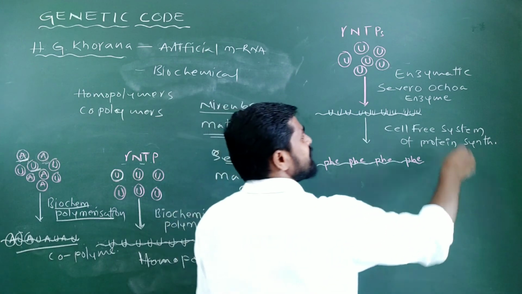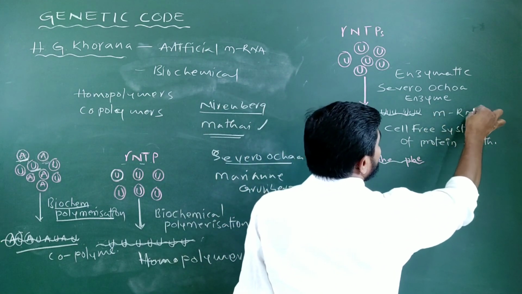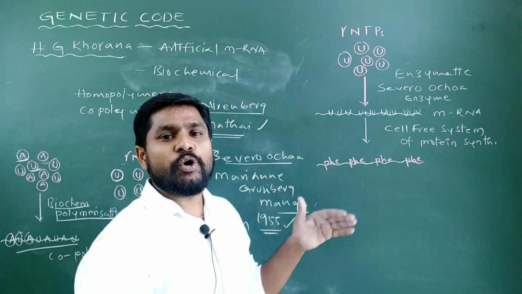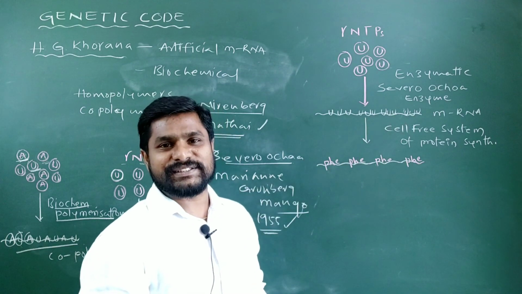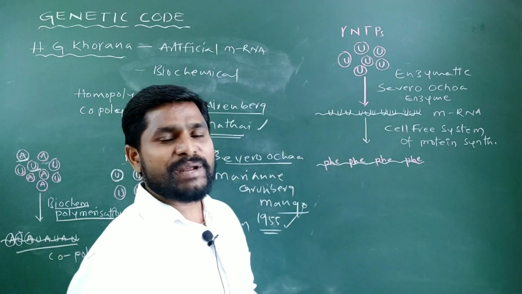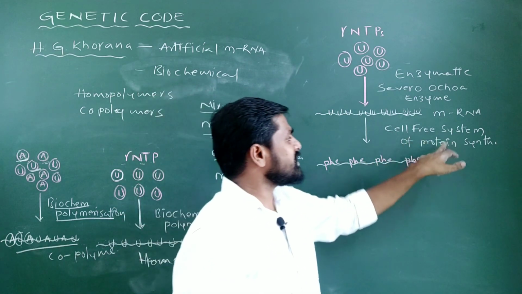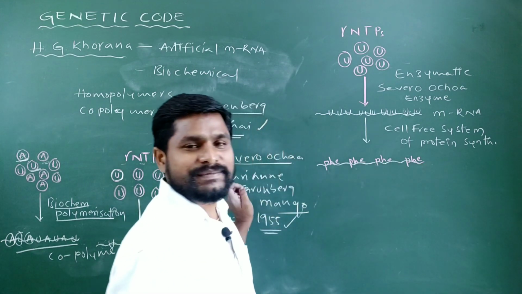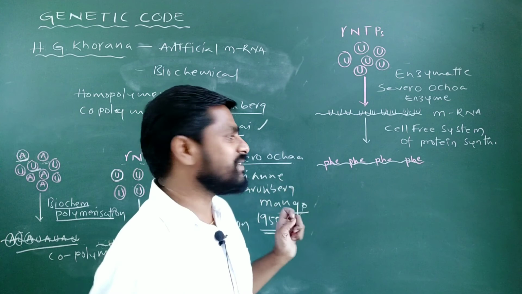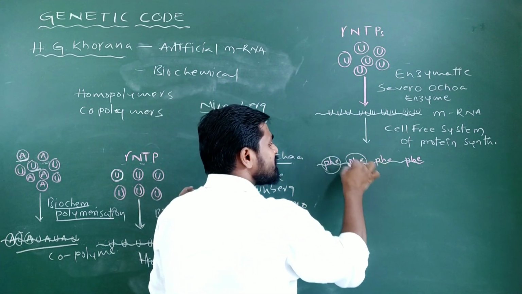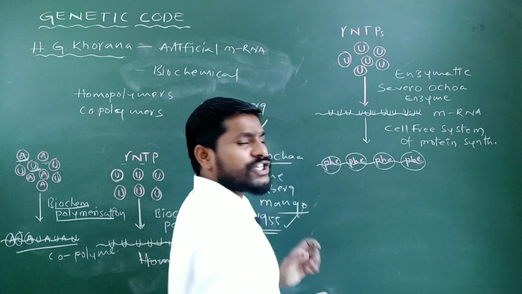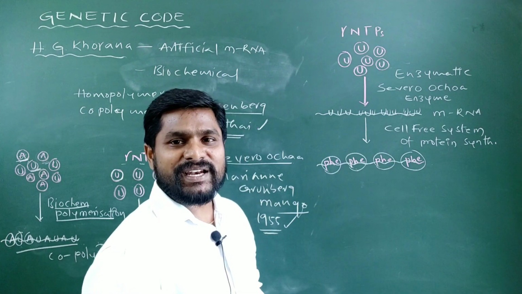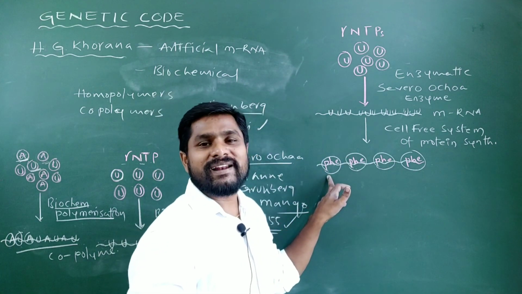Allowing this ribonucleoside triphosphate to undergo the enzymatic method in the presence of the enzyme, here they were able to synthesize the artificial mRNA molecules. As they used only uridylates, they were able to synthesize a homopolymer of uridylates like this. After that, they allowed this mRNA molecule of uridylates into a cell-free system of protein synthesis, and finally they got a polypeptide chain. The polypeptide chain they got here has only the amino acid phenylalanine, which confirms that the triplet codon UUU on the artificially synthesized mRNA is coding for phenylalanine.